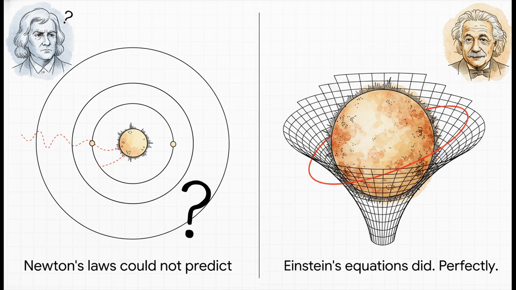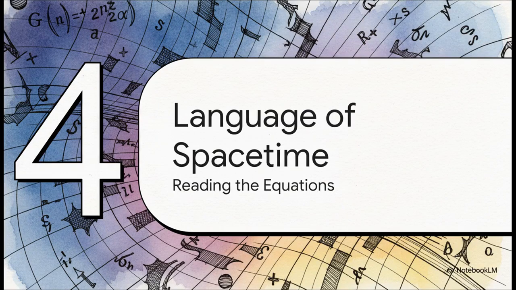It was this stunning moment that showed, hey, this isn't a mistake in our observations. It was a massive clue that gravity was something much, much weirder than anyone had ever thought. So we know the theory worked. It made a perfect prediction. But how? How did it actually work?